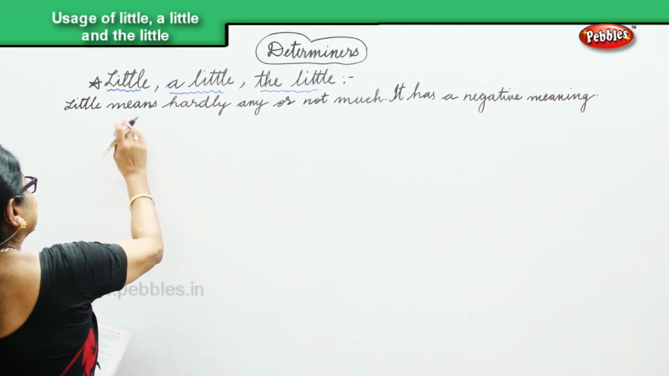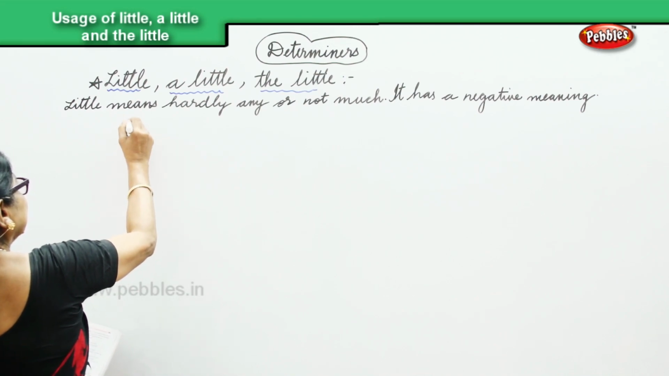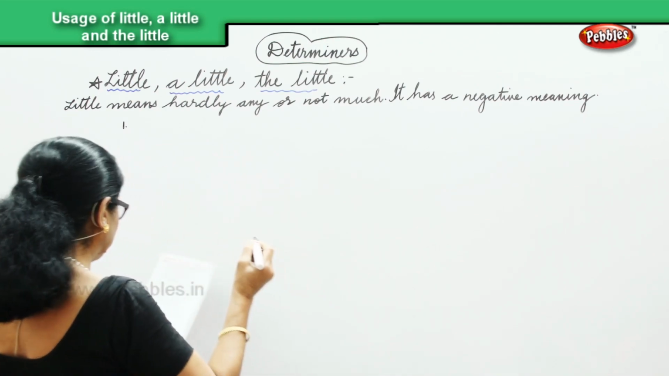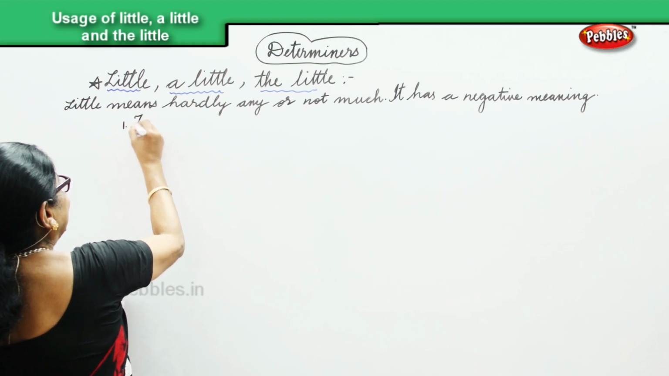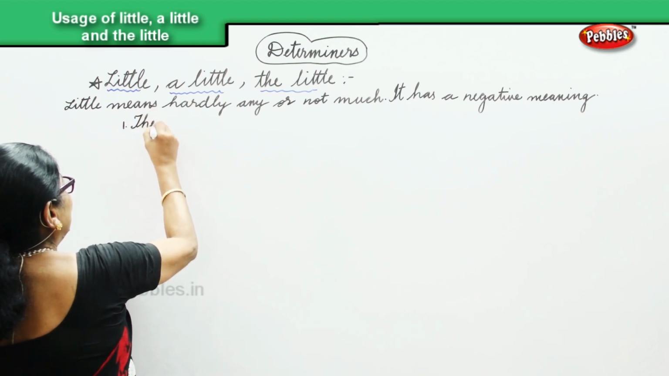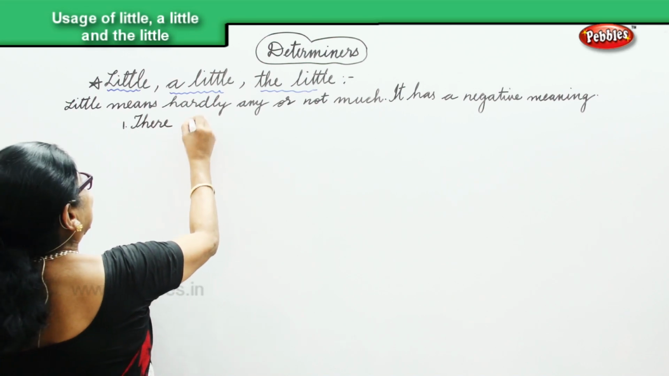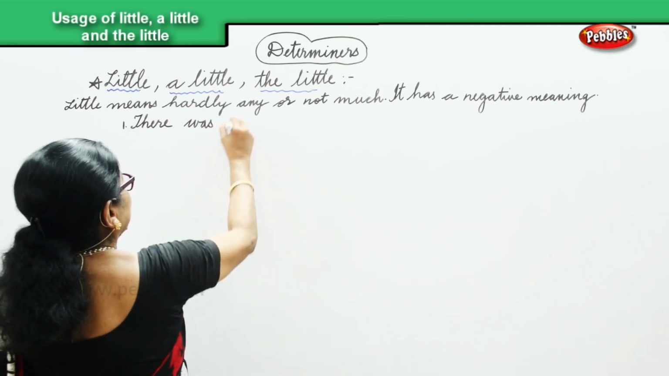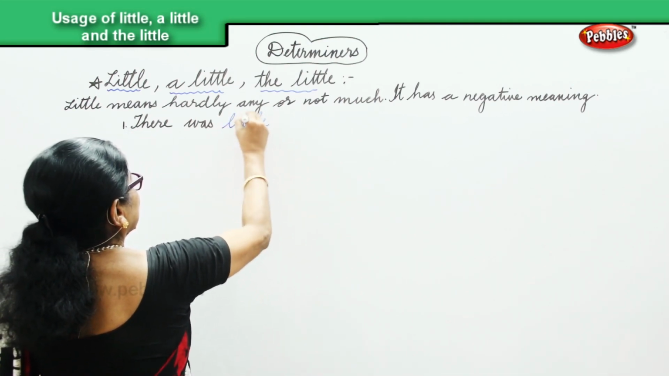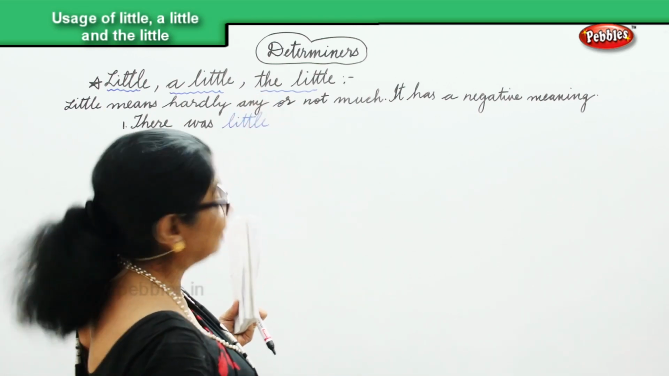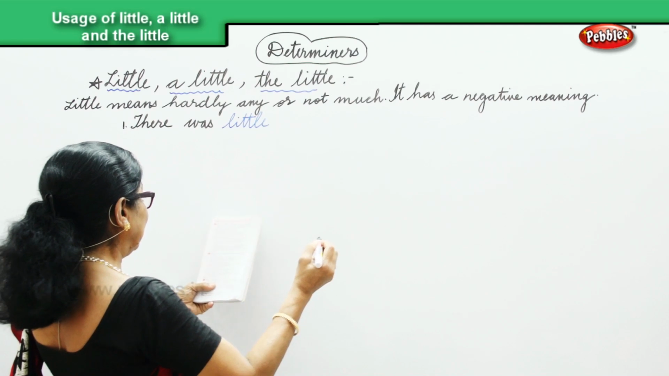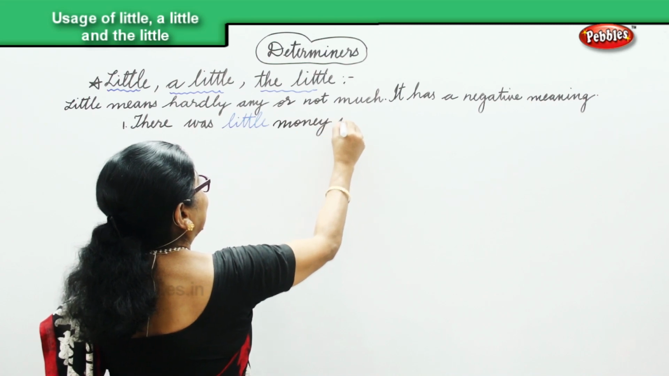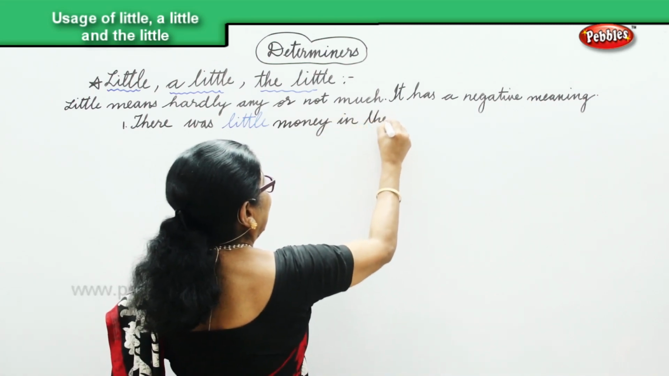Now let's look at the sentence. There was little money in the house. That was hardly any amount. There was little money in the house. Very little. That means hardly anything much. Not much. There was little money in the house or in the purse.